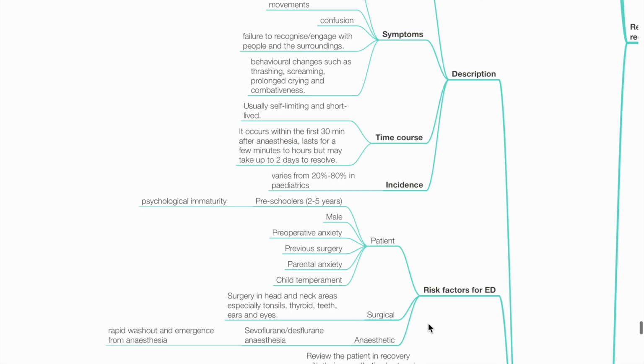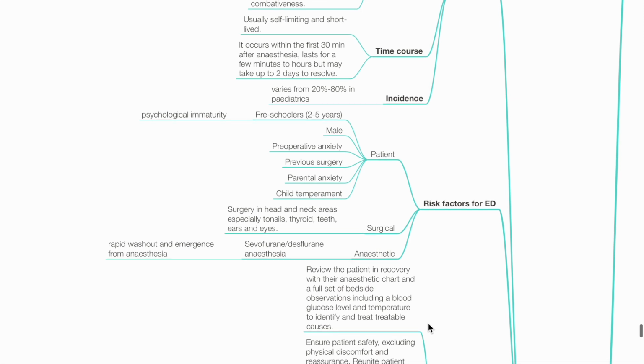Risk factors for emergence delirium include patient, surgical, and anesthetic factors. Patient risk factors include preschoolers aged 2 to 5 years old due to psychological immaturity, male gender, pre-op anxiety, previous surgery, parental anxiety, and child temperament. Surgical risk factors include surgery in the head and neck areas, especially tonsils, thyroid, teeth, ears, and eyes. Anesthetic-related factors include use of sevoflurane or desflurane anesthesia due to rapid washout and emergence.